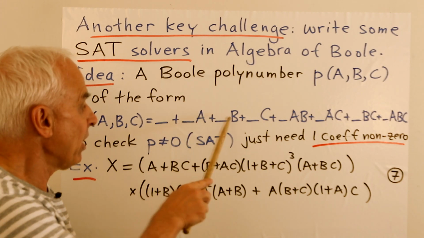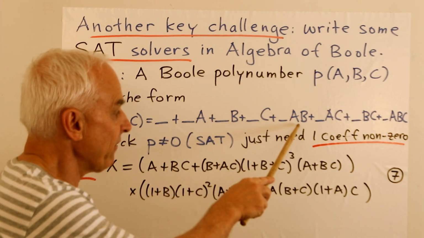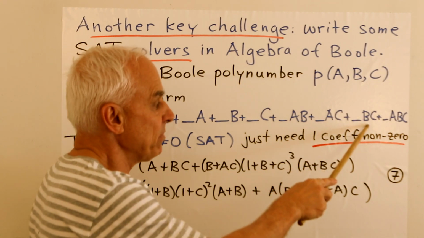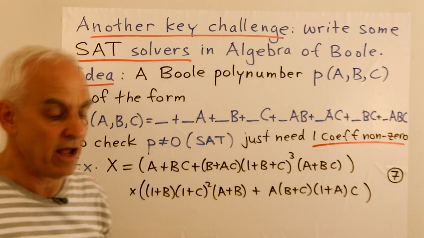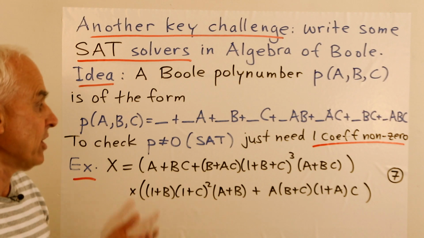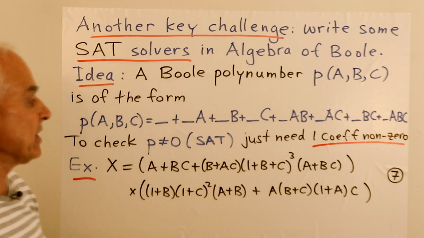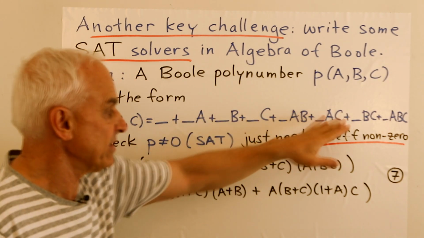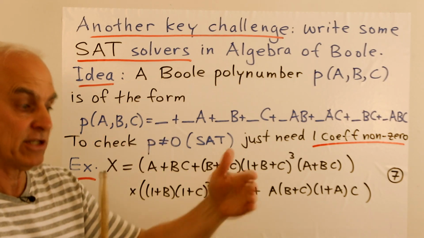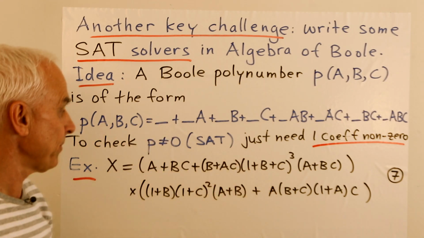A multiple of A, a multiple of B, a multiple of C, a multiple of AB, a multiple of AC, a multiple of BC, and a multiple of ABC. And the multiples are always either 0 or 1. So in effect, what ends up happening is that you get a subset of these things with possibly also a 1. That's what the Boole polynumber looks like.